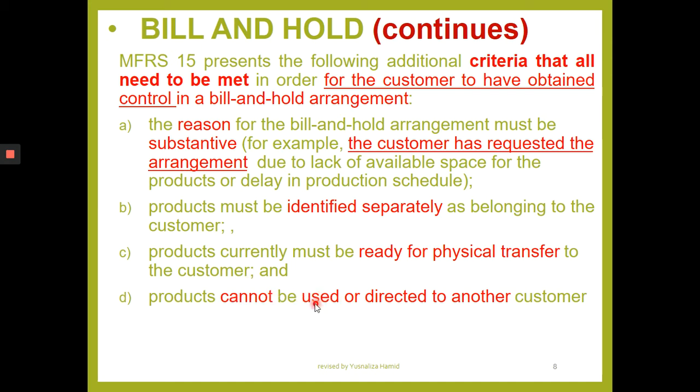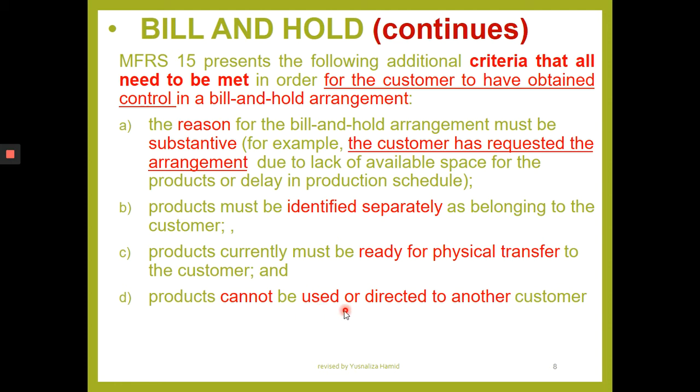The product cannot be used. For example, a wedding gown: you are the designer, you sell that wedding gown. The one that is booked by the customer is agreed to be delivered, but the customer says, hang on first, keep it.